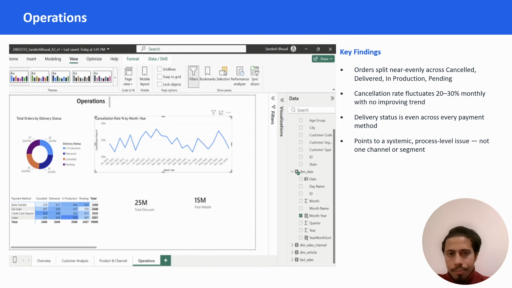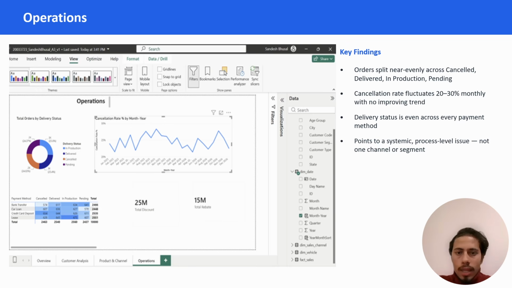The line chart tracks the cancellation rate by month across the full 2 years, 2025 to 2026, and it bounces between 20% and 30% monthly with no upward or downward trend, so it's not improving. It is a consistent systematic issue.